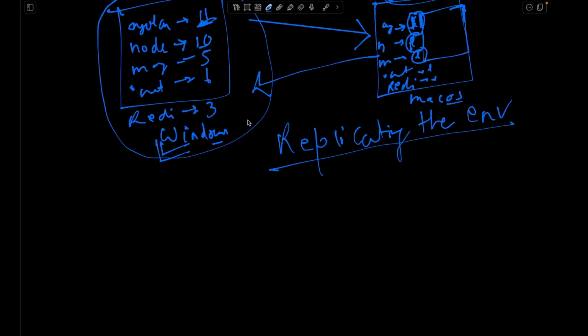Now he can never run this application in his machine, right? So the main thing here is replicating the environment. Environment is basically all those dependencies, operating system, packages, modules, code base, everything that is needed to run the application.